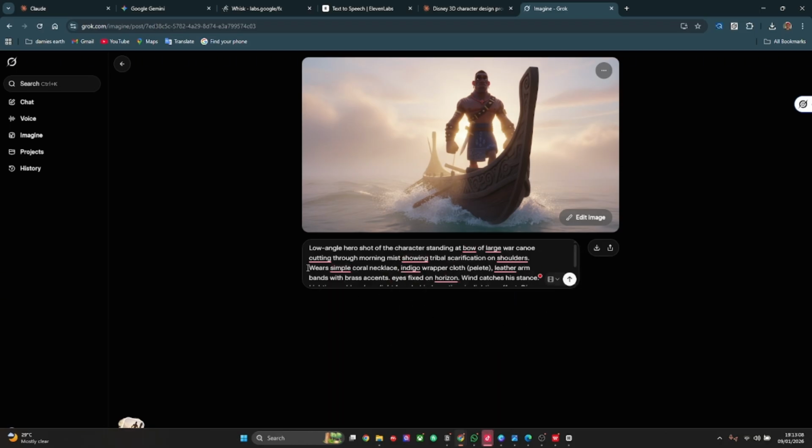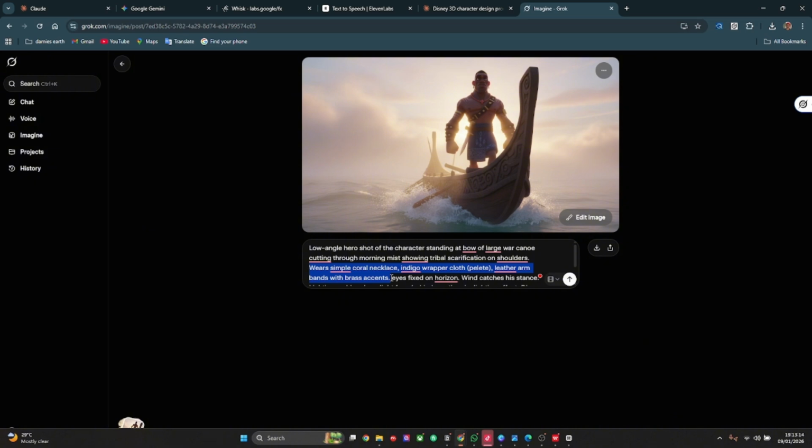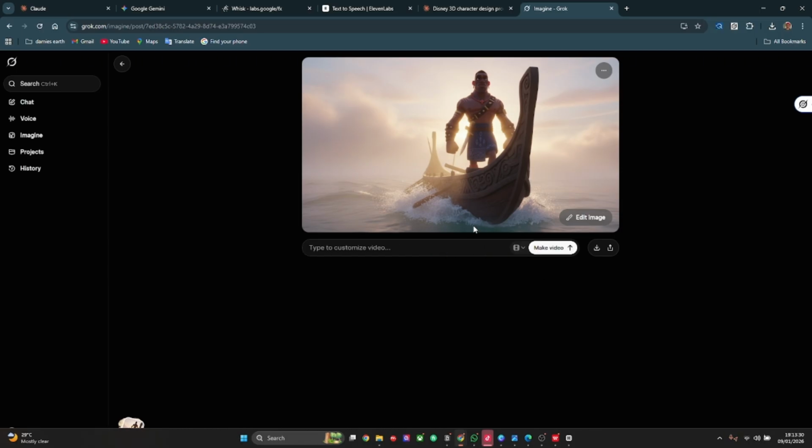Wear simple coral necklace, I will take this out. I don't need this. Indigo wrapper, leather arm with brass accents, I will take this out. I don't need that, because it's going to confuse Grok. I'll take this out. Hero frame similar to Moana, I'll delete this. I'll take out the lighting. I don't want that. So I want to regenerate this part.